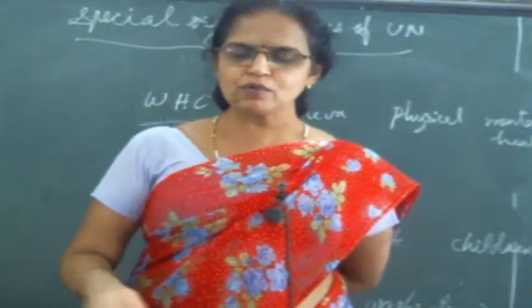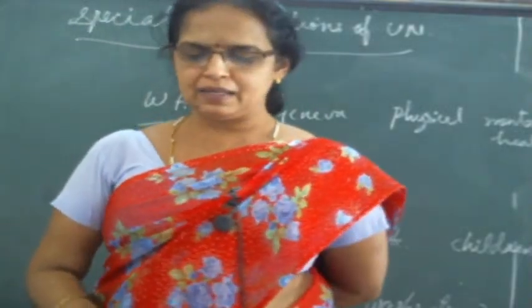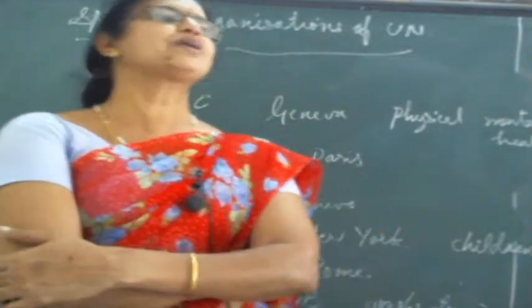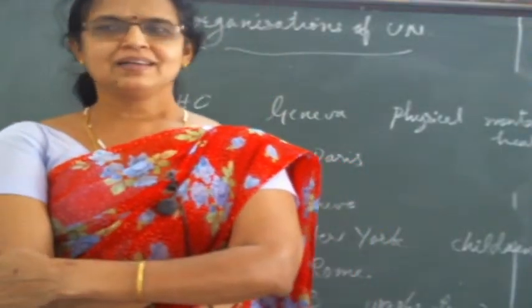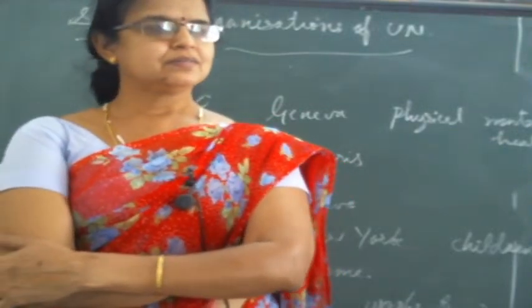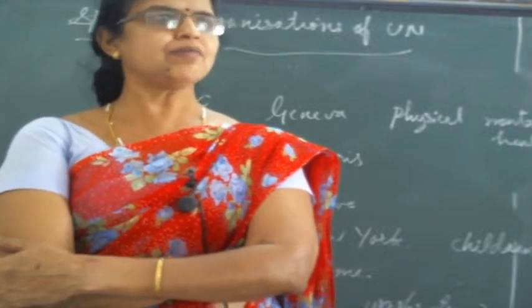Okay, which headquarter is there in Washington DC? World Bank, otherwise IBRD. So this is a bank. What is the work of a bank? To provide loans, loans for different purposes. Yes, no? To help the people, financial help.